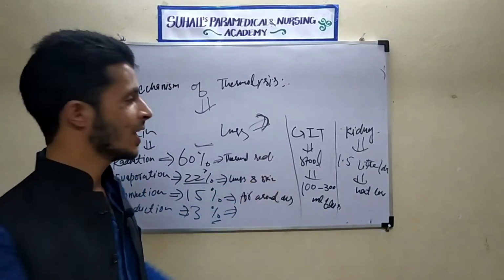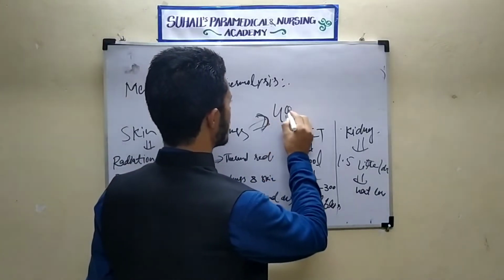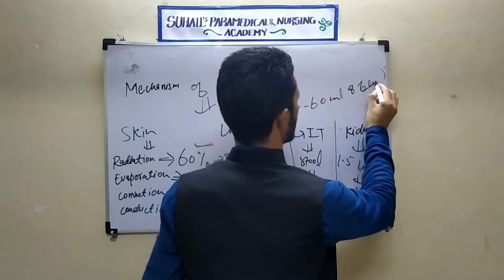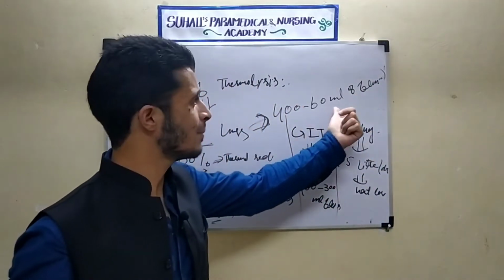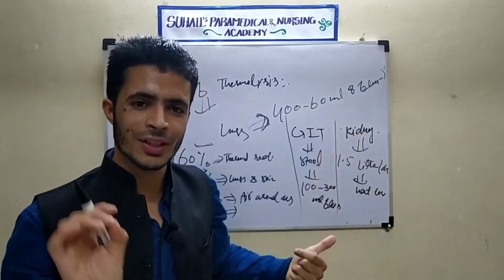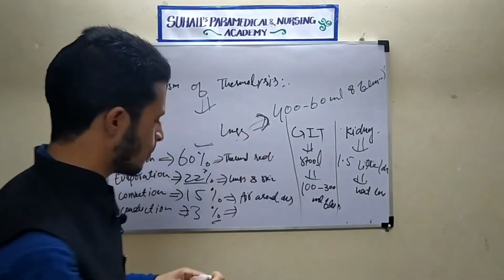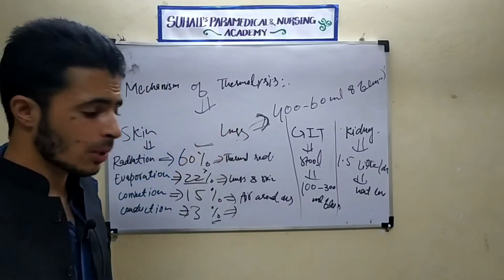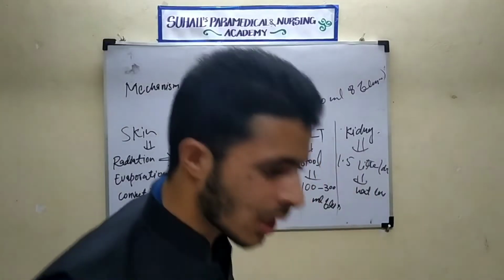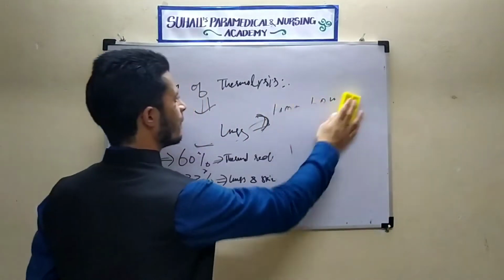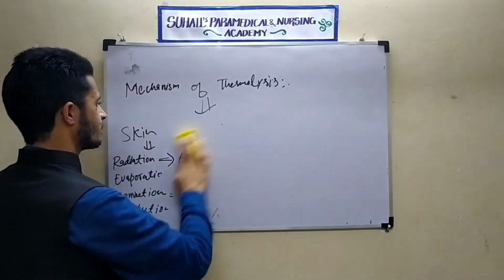Now we will go to lungs. In lungs, it is approximately 400 to 600 ml of fluid. Through lungs, 400 to 600 ml of fluid is lost. There will also be loss of heat by means of lungs. So this was about the mechanism of thermogenesis. How thermogenesis occurs. Now I will explain what are the factors that affect it.